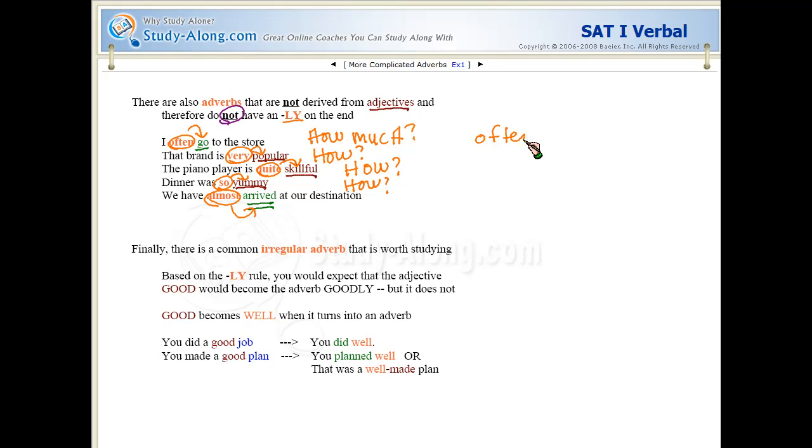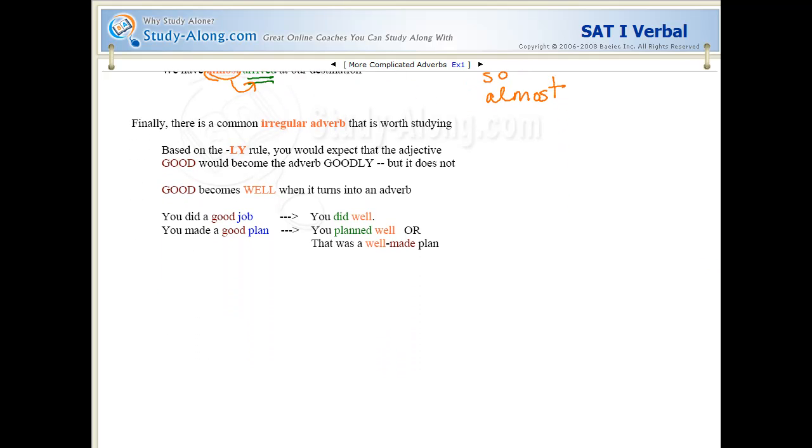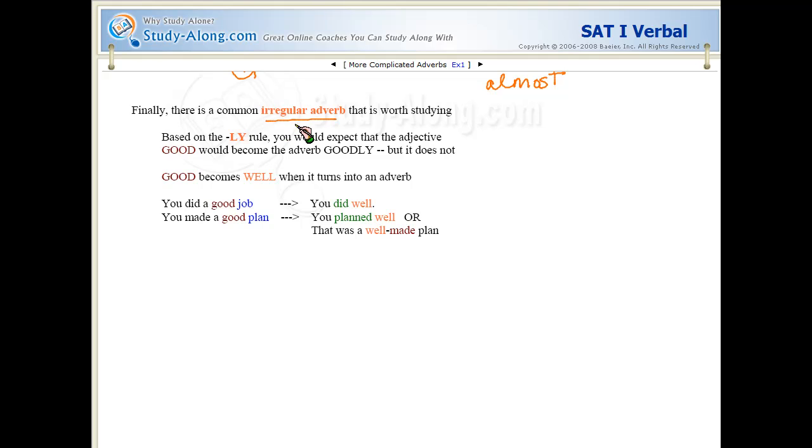Often, very, quite, so, and almost. Okay. All right, the last more complicated adverb is a very common irregular adverb. So even this one, it's complicated because it's not an ly, but it's pretty common. So I have a feeling you're going to be pretty familiar with it and how to use it correctly.